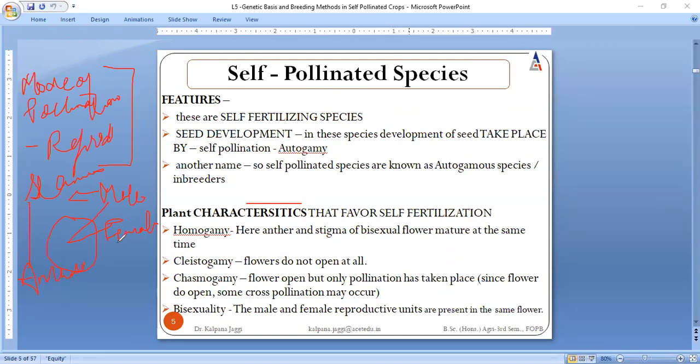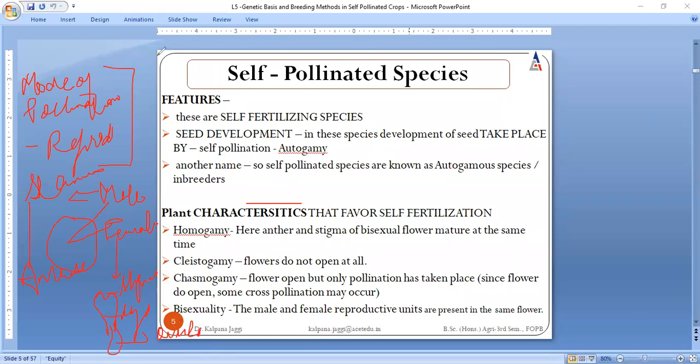On the other side, when we talk about the female reproductive organ, there are three main parts. The very first is the stigma, then we have the style, that is the long tube, and at the end we have the ovary, which consists of the ovule. What are self-pollinated species?